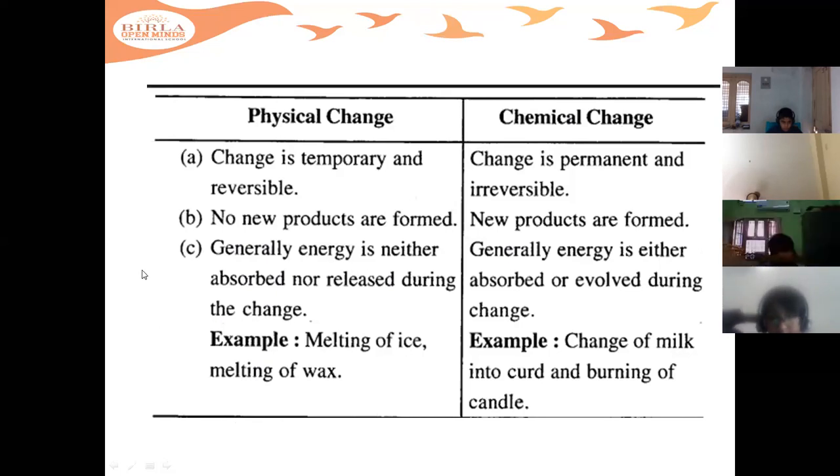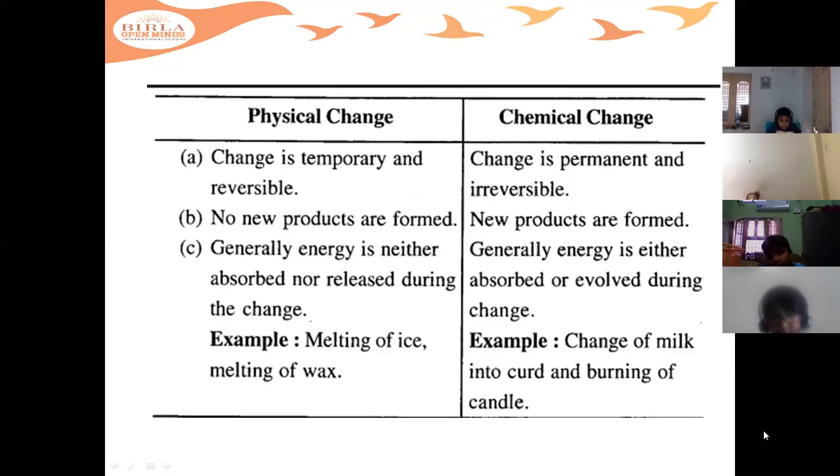For chemical change, children, generally the energy is either absorbed or evolved during this change, because a reaction is taking place. For example, change of milk into curd.